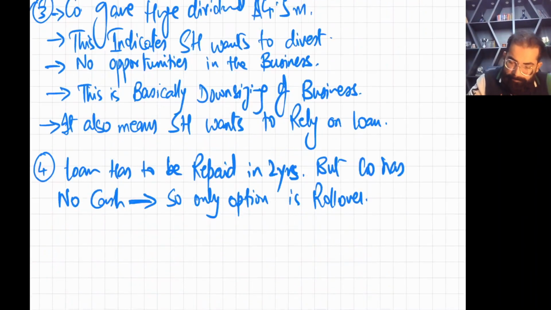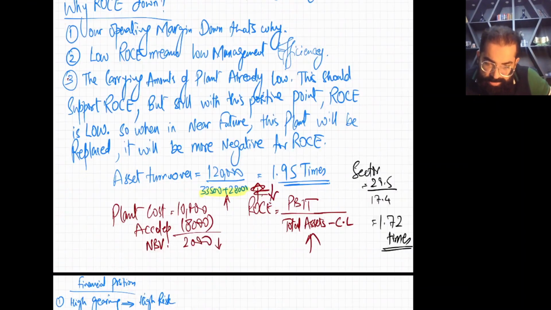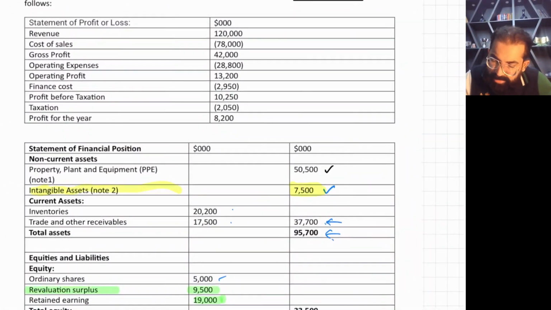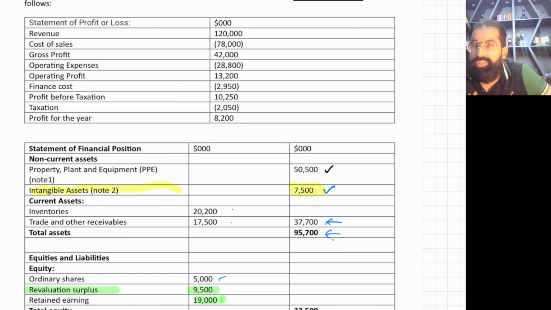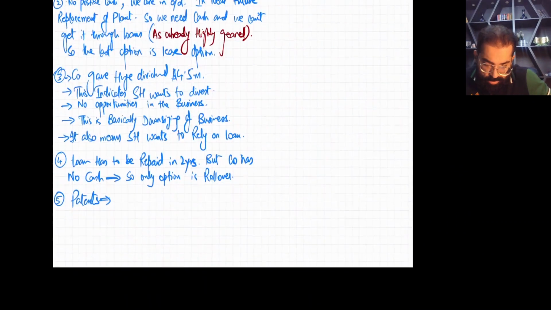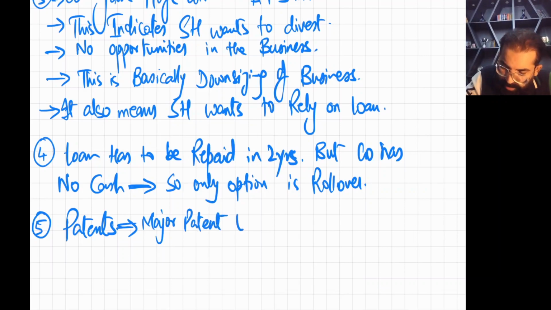Okay. Then one more point. This is about patents. Listen, see the screen. The total patents, the intangible assets, are 7,500, 7.5 million, and out of 7.5 million, 6.5 million of patents will be expired in 2 years. Major patents expiring soon.